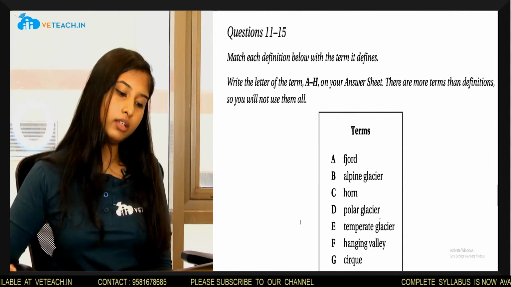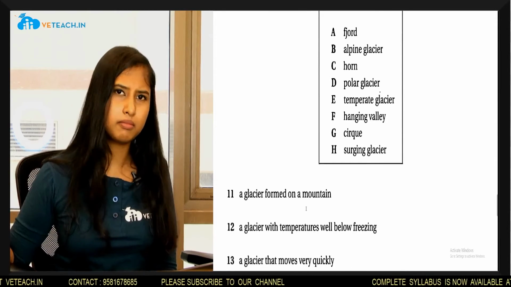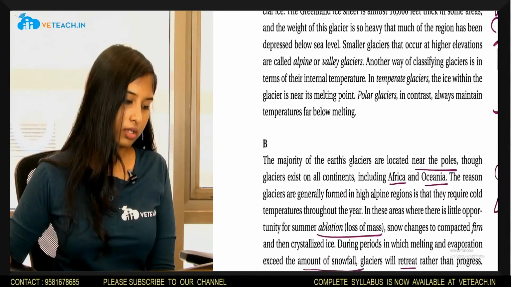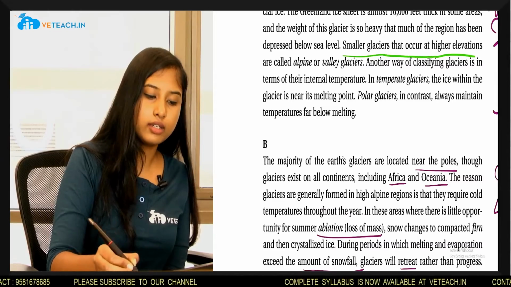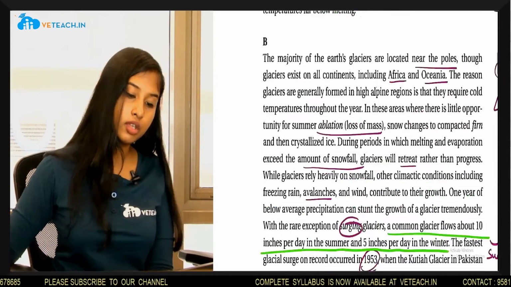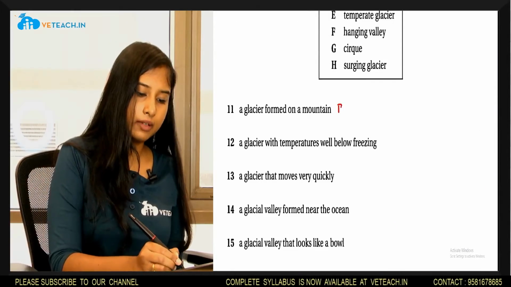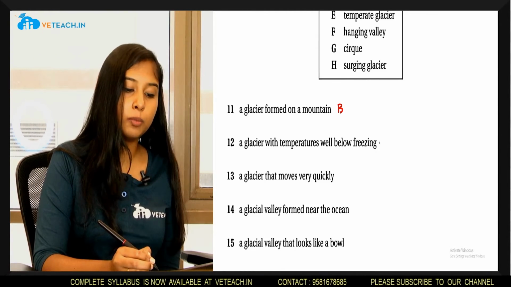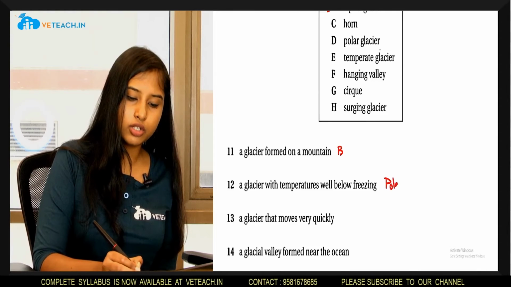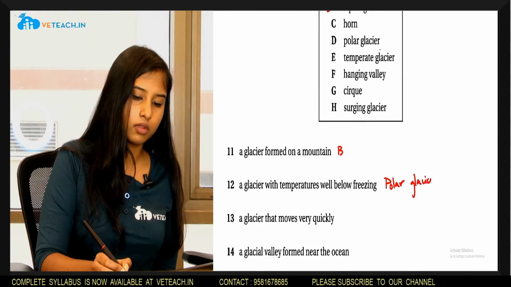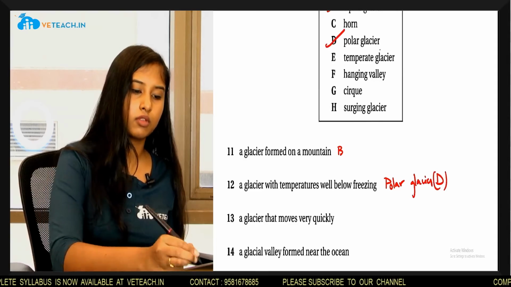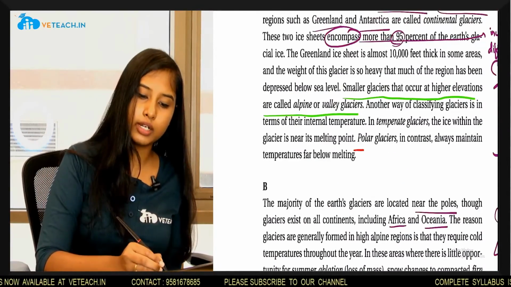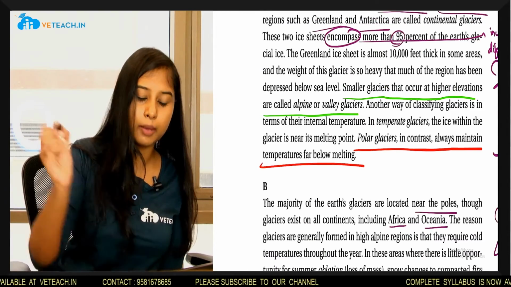Questions 11 to 15. You just have to find out the meaning of the given words, basically match them to the given definitions. Question number 11. A glacier formed on a mountain is... Smaller glaciers that occur at higher elevations are called alpine or valley glaciers. So the answer to question number 11 is B, alpine glacier. Question number 12, a glacier with temperatures well below freezing point, and the answer is polar glacier, D, which is given in the first section, section A. Polar glaciers in contrast always maintain temperatures far below melting point.